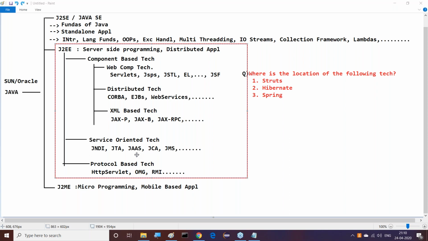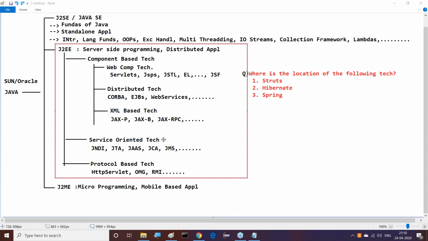Right, guys. Struts, Hibernate, Spring, are all these famous or not? Do they have a good reputation or not? If they are very good, frequently used components with a very good reputation, why am I not going to specify these technologies under web component technologies, distributed technologies, XML based technologies, service, protocol?